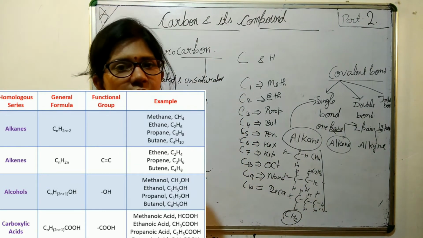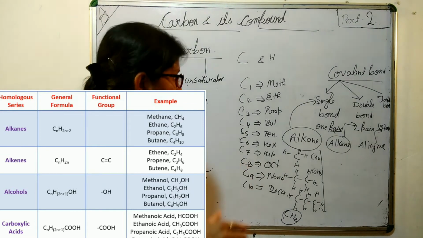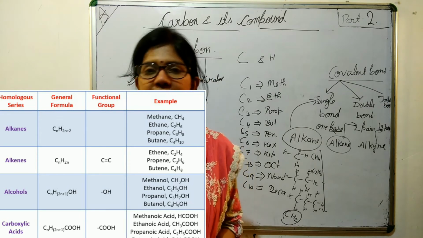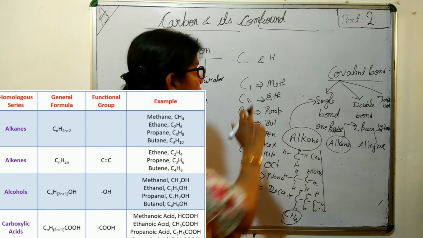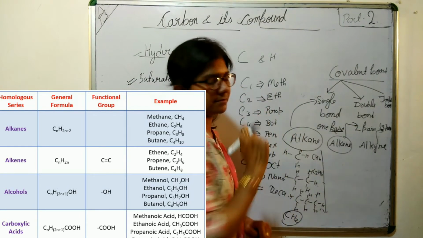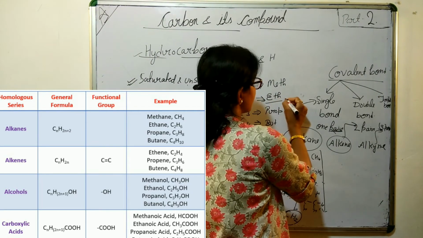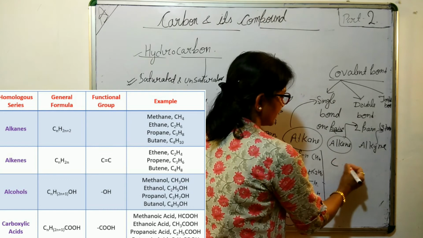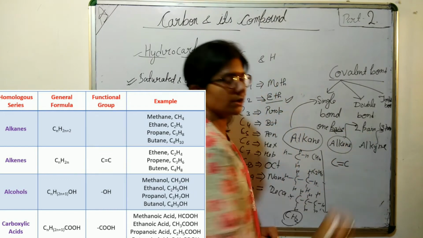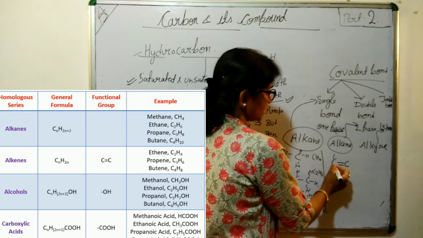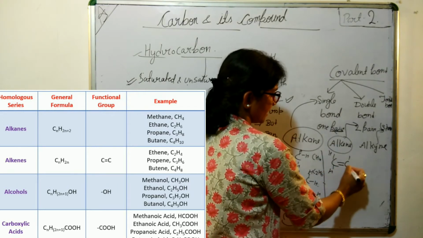Now in case of the alkene, as I have said, it has the double bond, but a double bond is only possible when there are 2 carbon atoms. So you will not see methane because there is only 1 carbon. For this we start from eth. It is your carbon, the double bond, then only 2 valencies left.